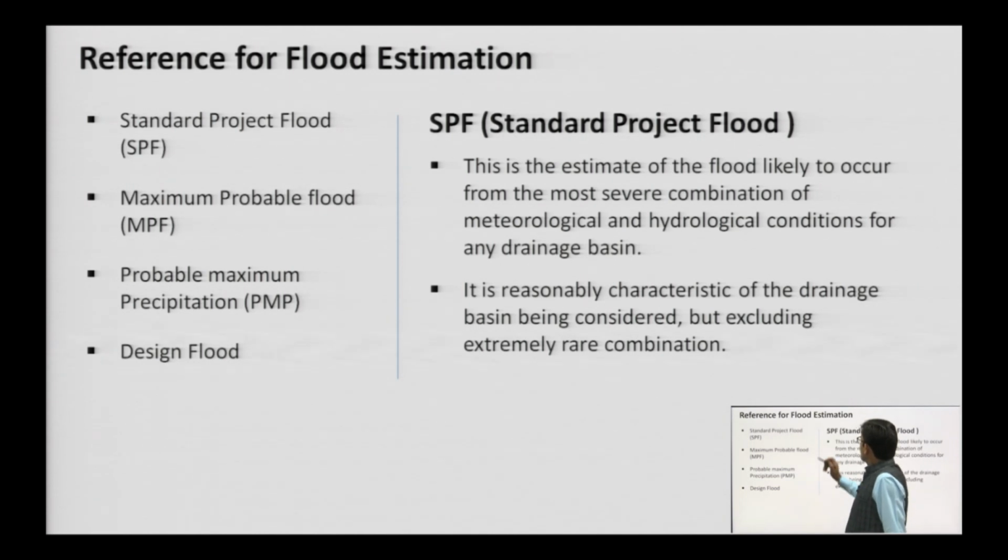Reference of flood estimation. Standard project floods, written by SPF. Another flood data which we are estimating is MPF, maximum probable flood.